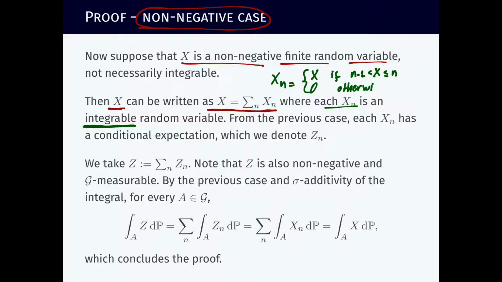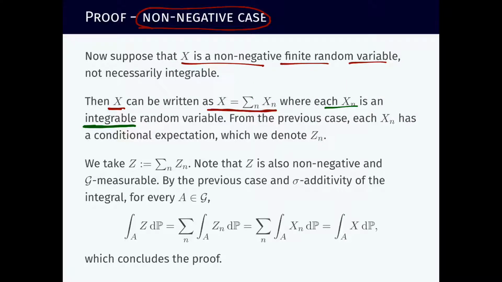So we're slicing X into bits, and each bit is when X is between two consecutive integers. We are decomposing X according to which unit interval it lies in. And of course, when we sum all these X_n's, we're getting X back.